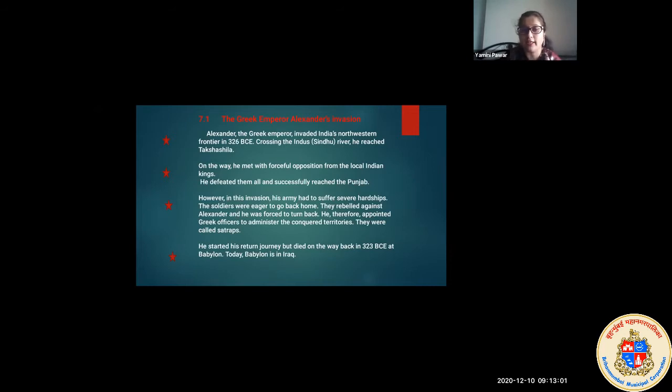Means they don't take care of only their own territory, but they also fight and go beyond and start conquering, winning. That is known as invasion. Okay, so our first point is Alexander, the Greek emperor, invaded India's northwest frontier in 326 BCE. Fronting means he started going further.